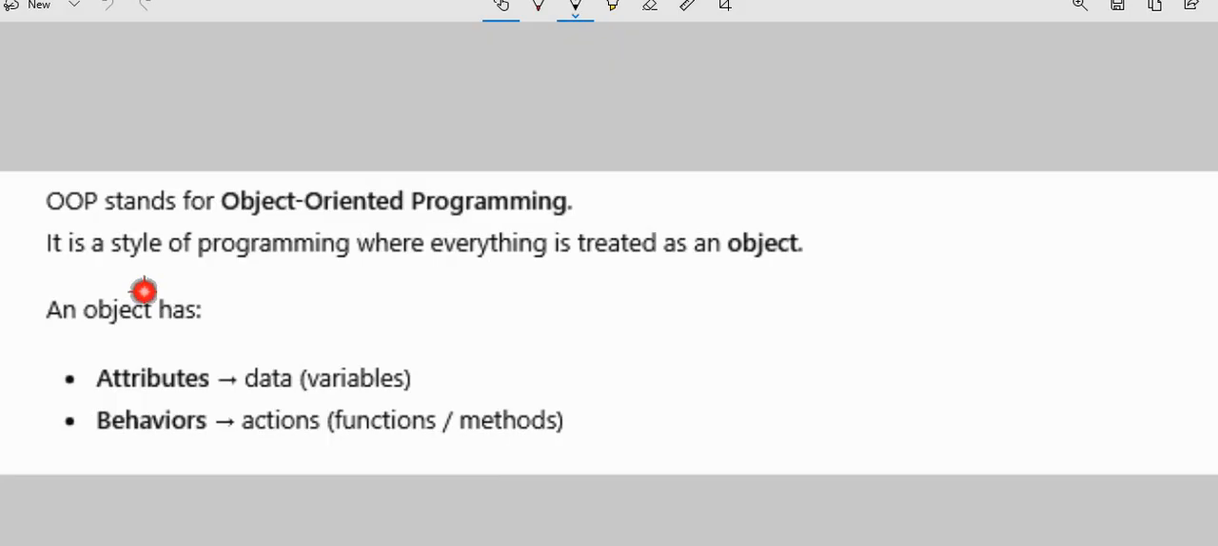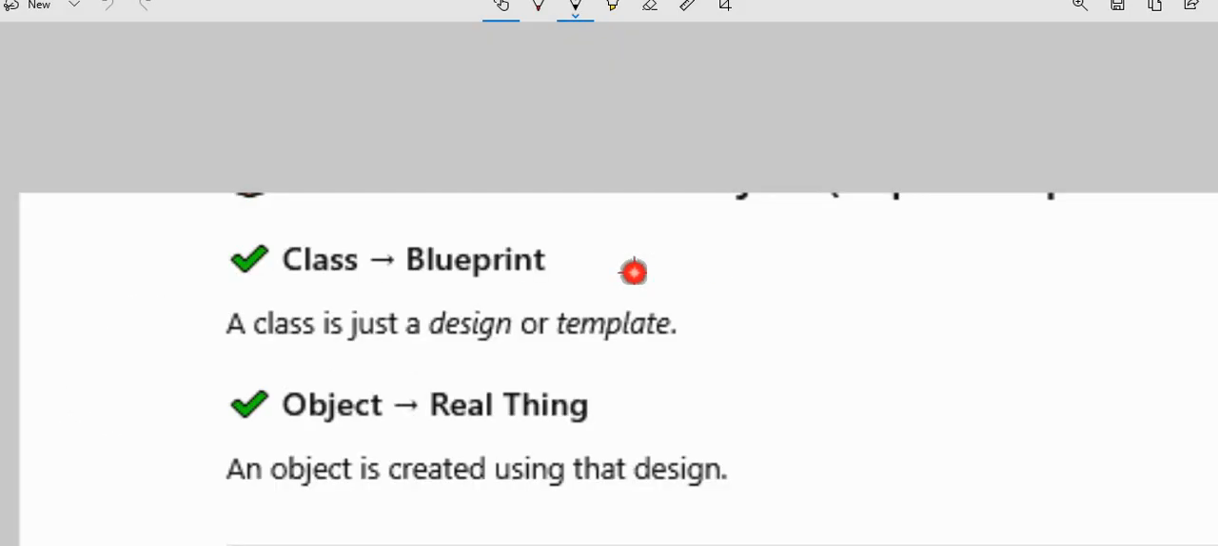Inside OOP we have a class which is a blueprint. A class is just a design or template. An object is a real thing. An object is created using that design. So think about class as a design of a house, and object as an actual house.